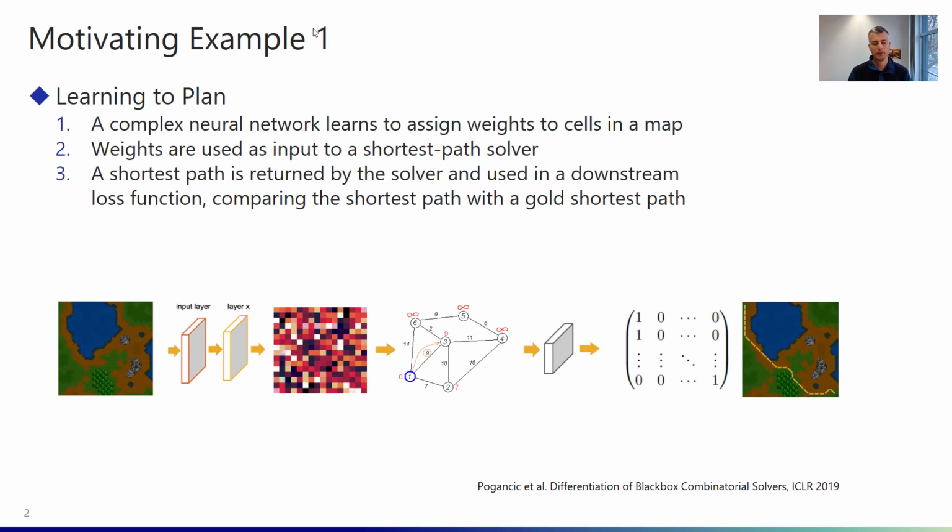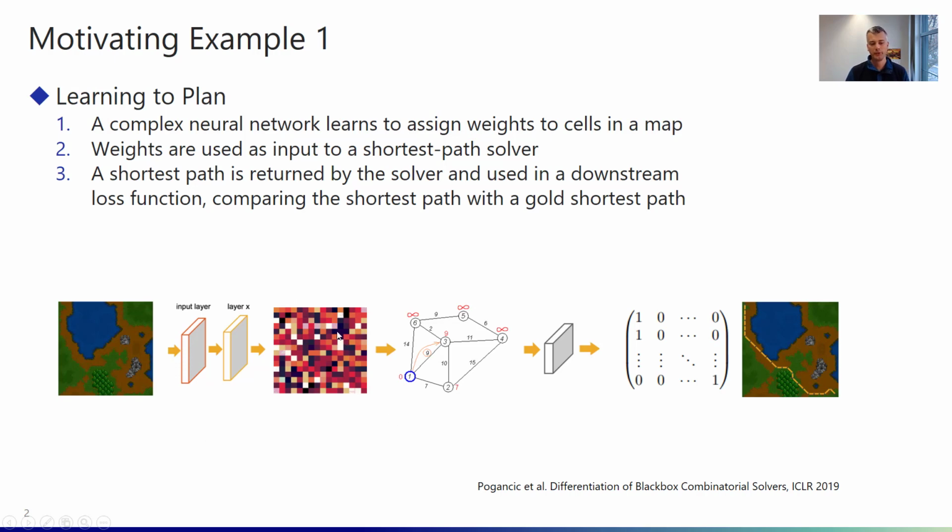Before I start to explain the general framework that we are proposing, I wanted to talk about two motivating examples. The first is learning to plan. Here, as an example, we have an input image depicting a map from a particular computer game. This input image is fed into a neural network, and the output of this neural network is a weight for each small square cell in this map.